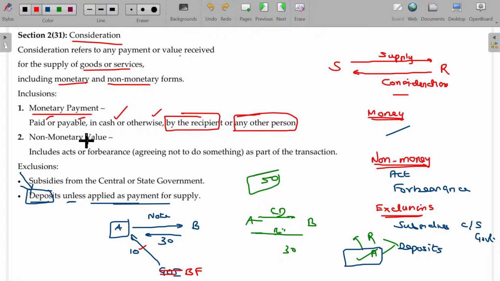And we have the non-monetary value. It includes two aspects, acts and forbearances. Act means for the supply you have done to me, I have to do some activities, called actions. Forbearances means for the supply I receive, I should not do something. This is called forbearance. Agreeing not to do anything. Hope you will now be able to understand the term consideration.